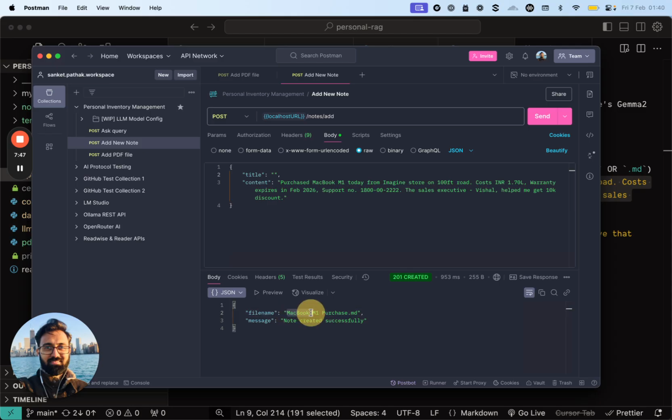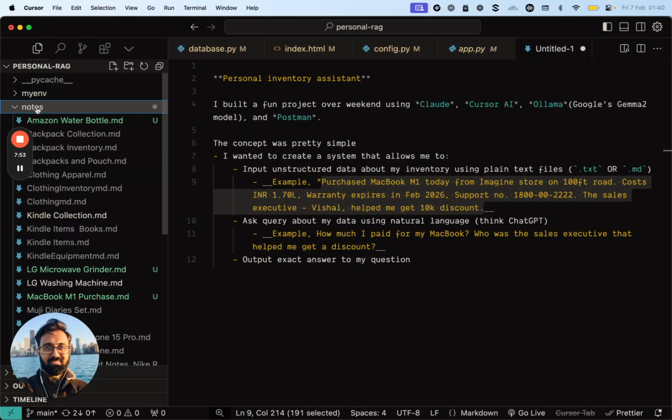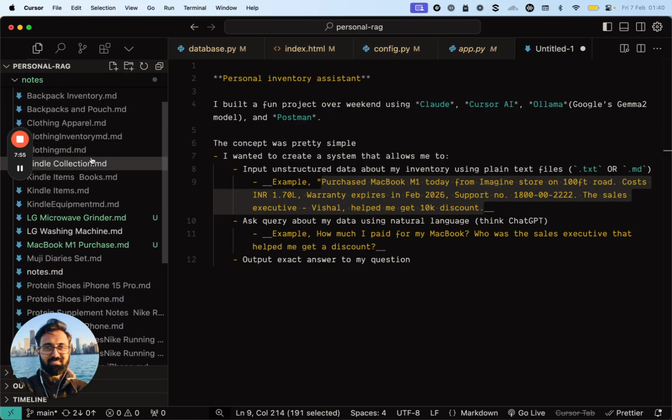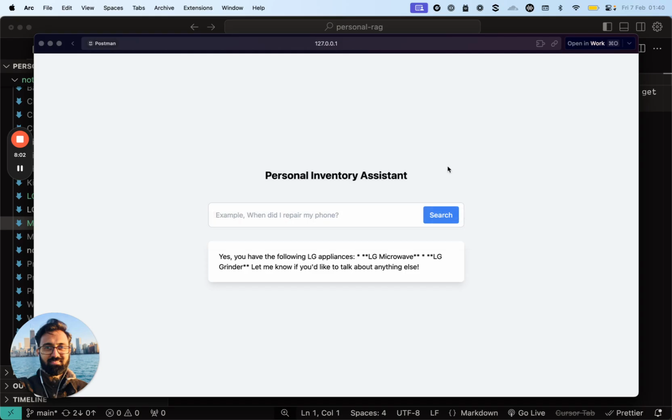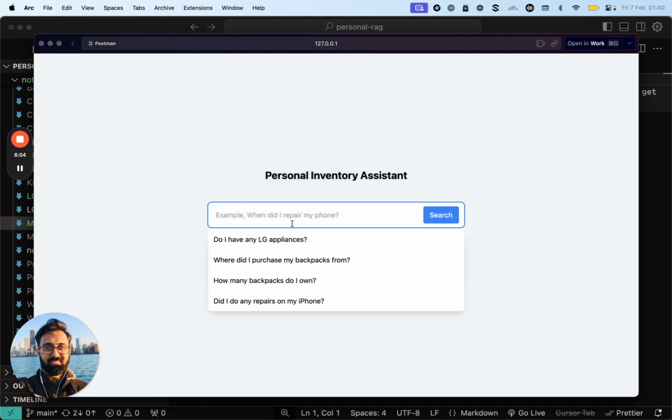So this is MacBook M1 purchase. It's an automatically generated title using LLM. Let's check if it is actually added to my notes or not. And yeah, perfect. So now here's the file, right? We can now go and test and see which MacBook do I own.